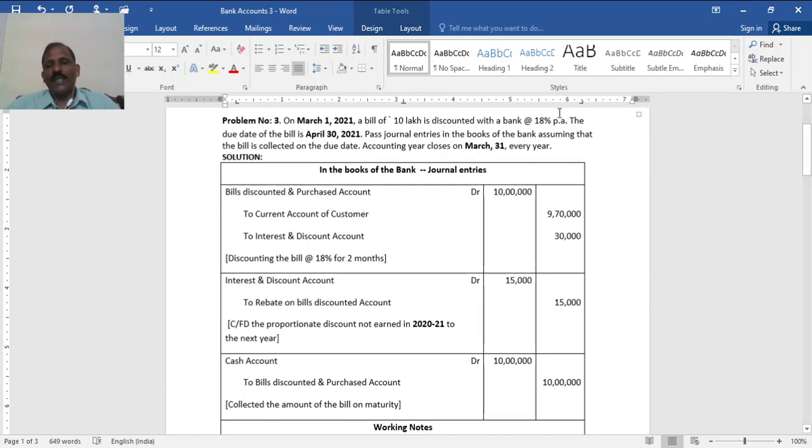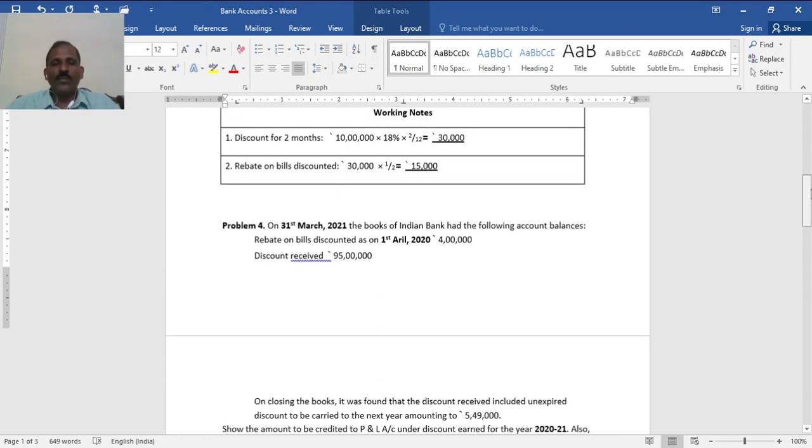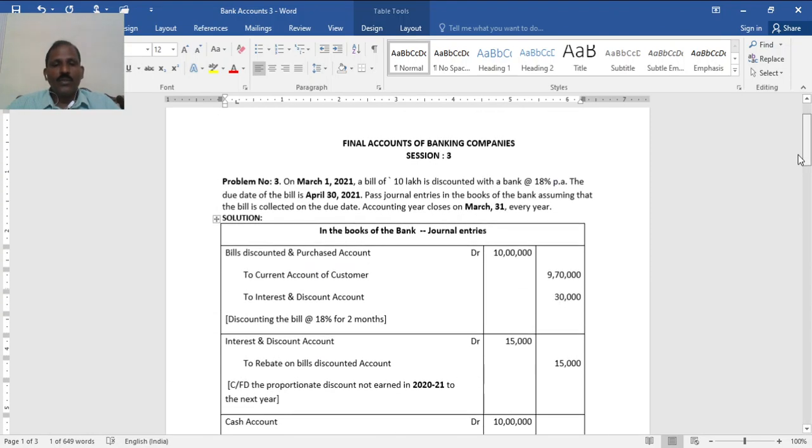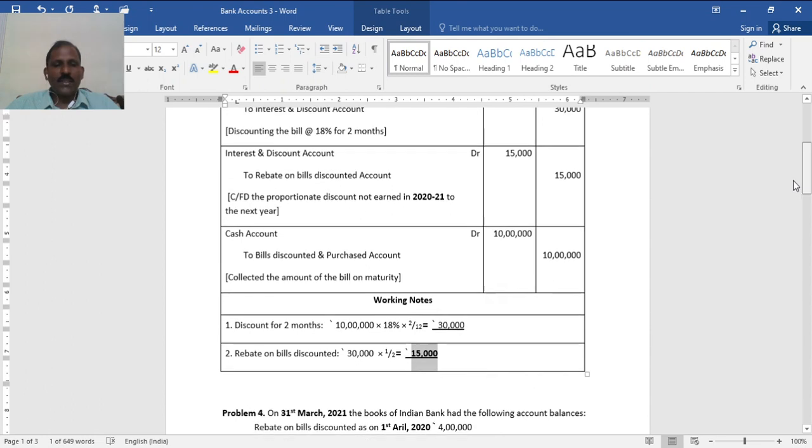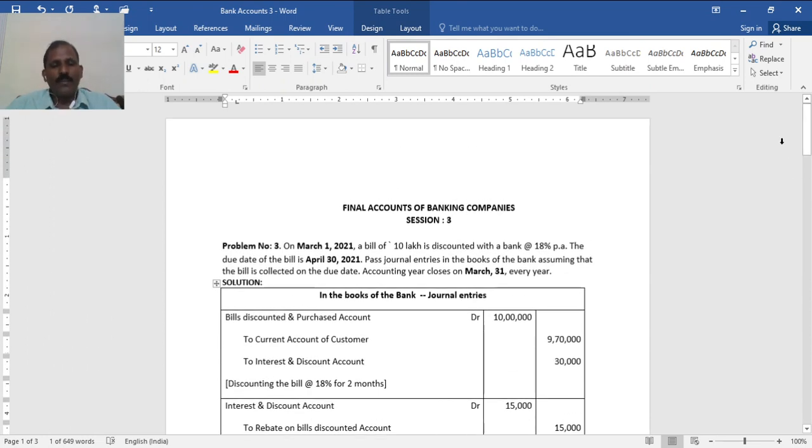The discount on the unexpired period should be taken as a rebate on bills discounted, this 15,000. You are asked to pass journal entries, nothing else is asked here.